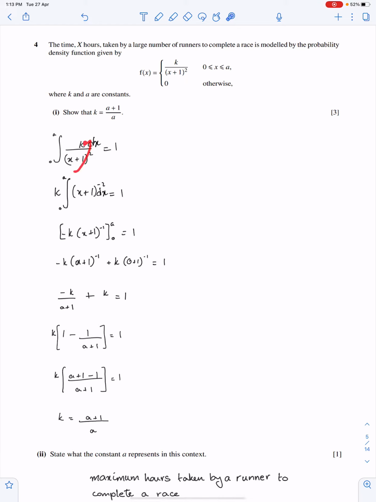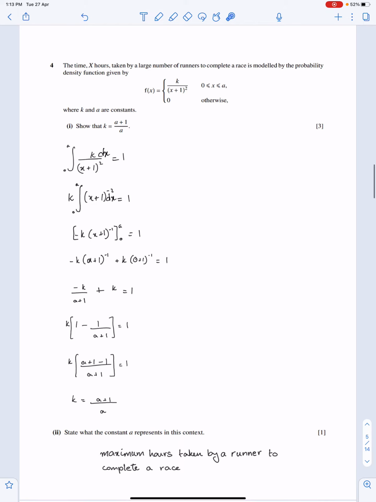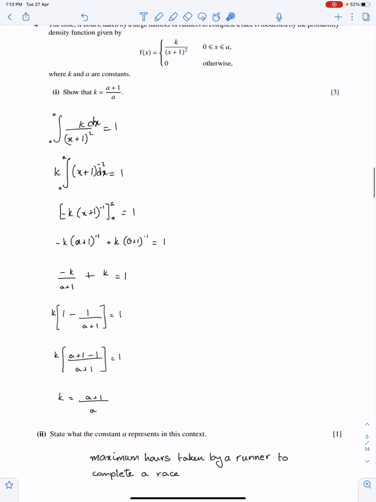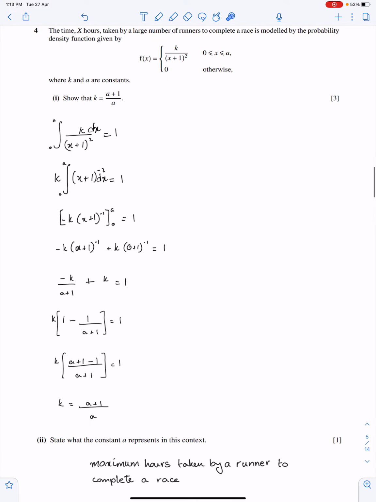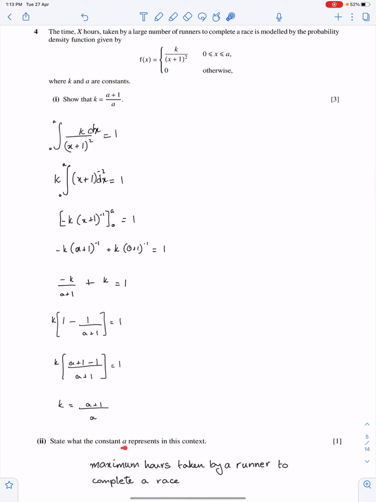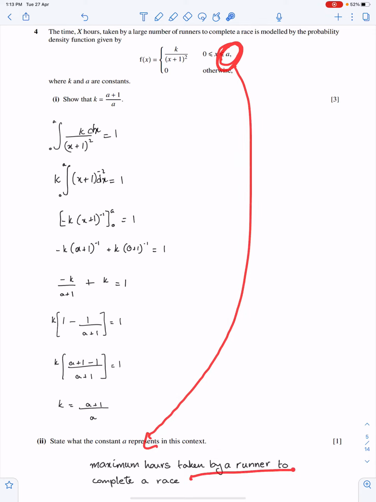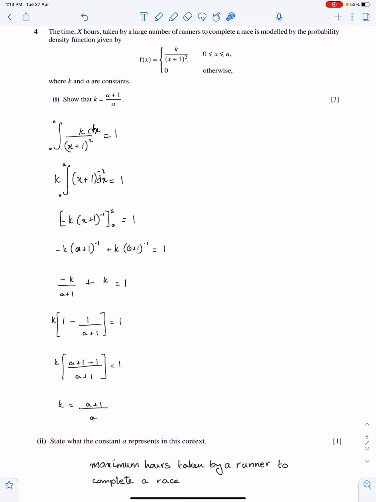You have to bring this in the numerator, and then you have to integrate this and apply the limits. Do the calculations carefully. Here is the answer. Next part. State what the constant A represents in this context. This constant A means the maximum hours taken by a runner to complete a race. The largest time, maximum hours taken by a runner to complete a race.